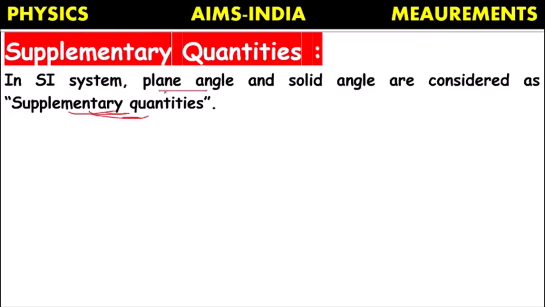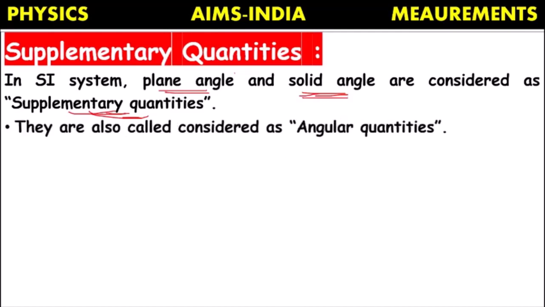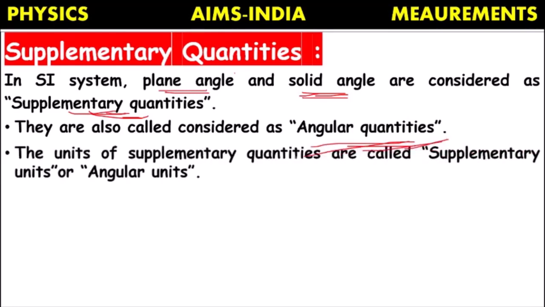One is plane angle, another one is solid angle. They are also called angular quantities as they deal with angles. The units of supplementary quantities are called supplementary units or angular units.